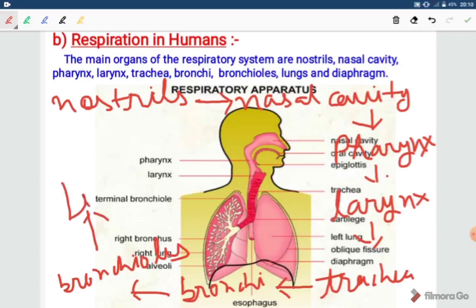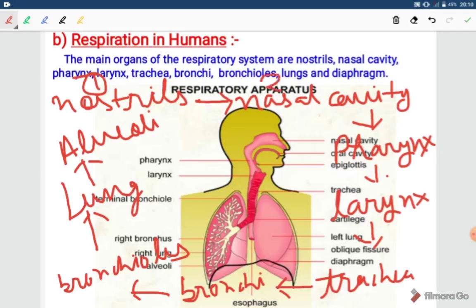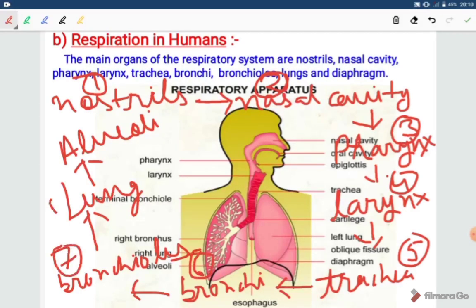Then lungs, and inside the lungs there will be alveoli. So this is the flow chart. First, second, third, fourth, fifth, sixth, seventh, eighth and ninth.